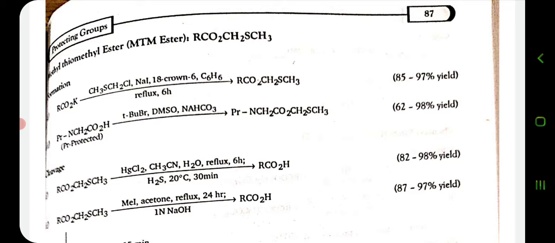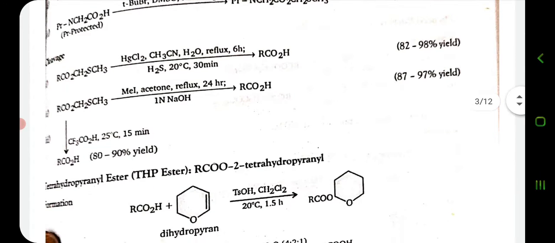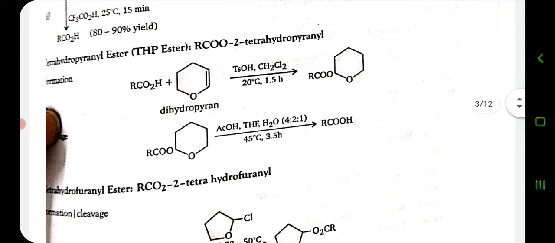So the formation of MTM is done, and we will get 90 to 100% yield in the presence of DMSO, and protection of the carboxylic group is done. Similarly, cleavage of this protecting group or the deprotection can be carried out easily in different manners, like this.